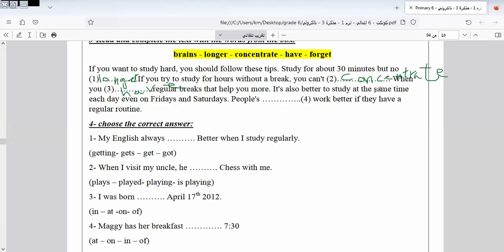It's also better to study at the same time each day, even on Saturday. Here is, people's brains work better if we have a regular routine.